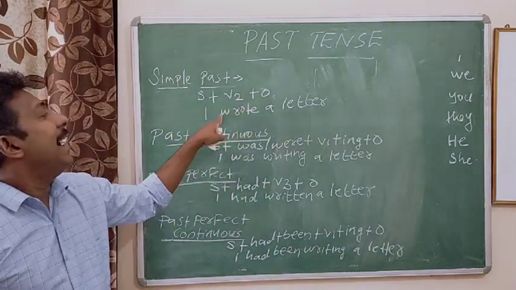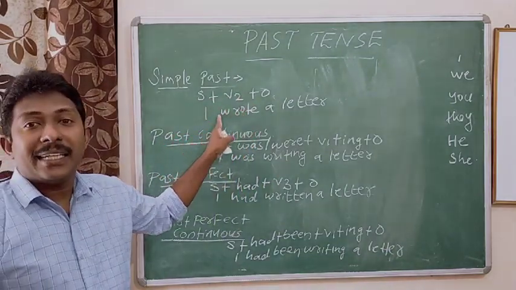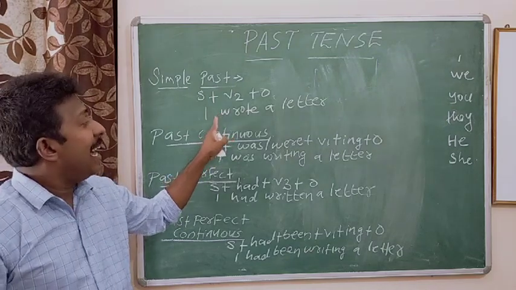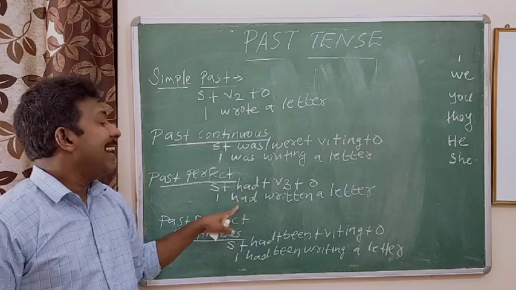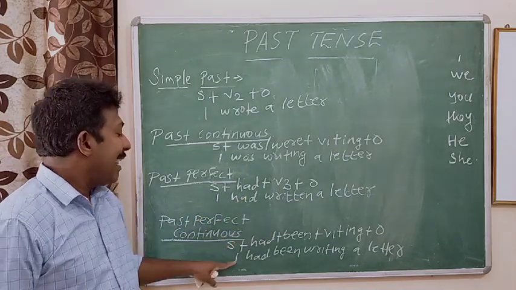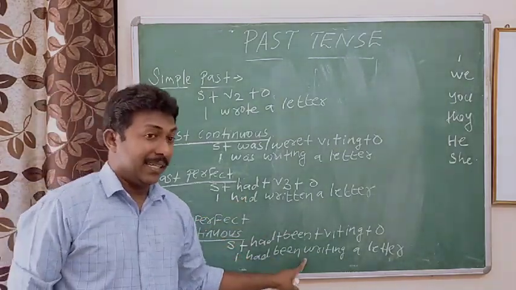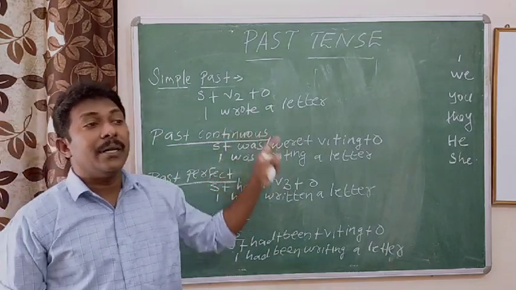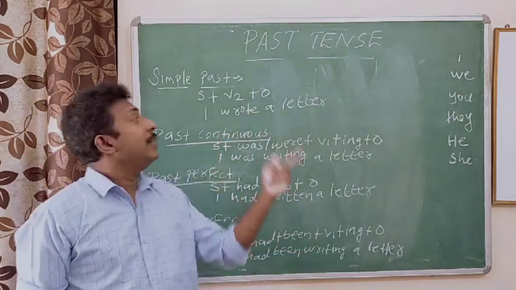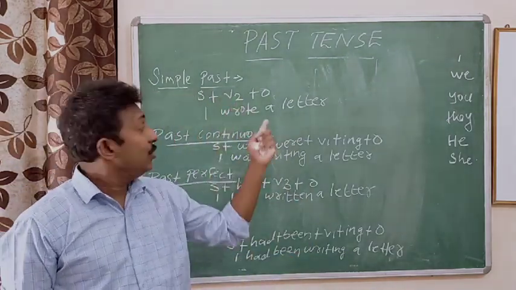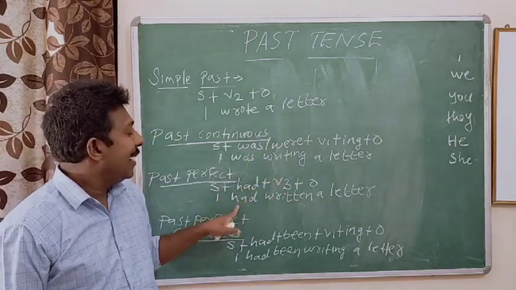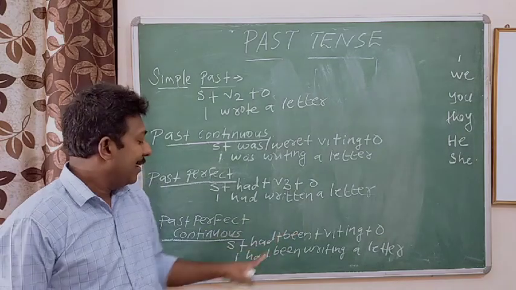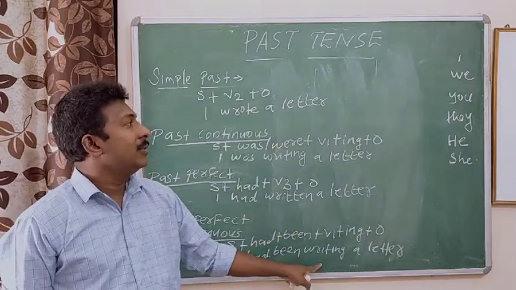Shall we change a sentence? For example, I play cricket changes into simple past: I played cricket. I was playing cricket. I had played cricket. I had been playing cricket. Another example, I go to school. When we change into simple past, I went to school. I was going to school. I had gone to school. I had been going to school.